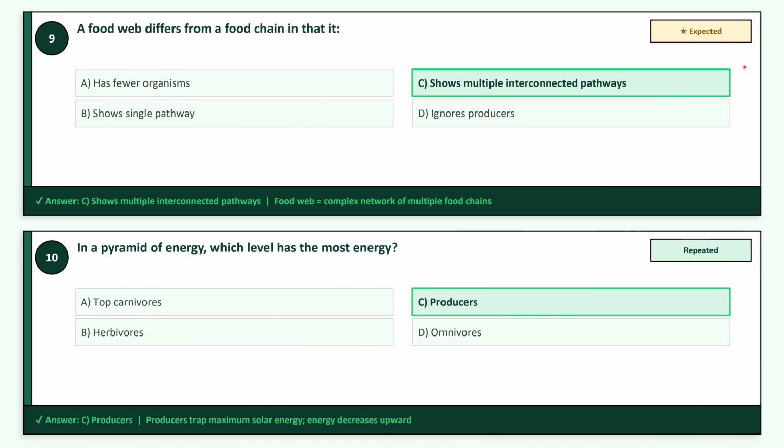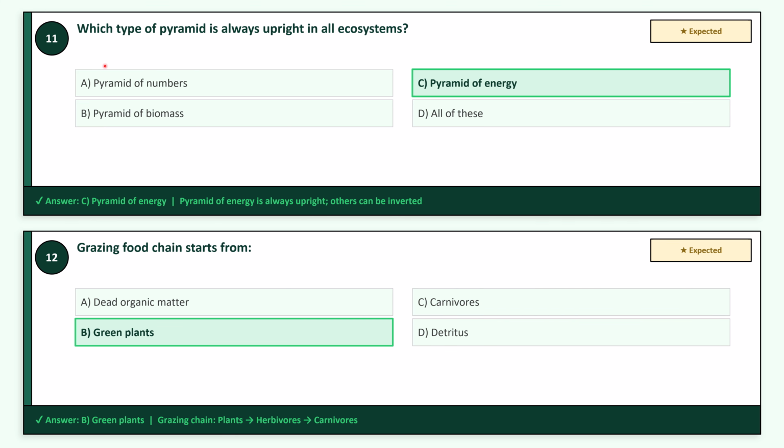Question 9, this is an expected question. A food web differs from a food chain in that, option C, it shows multiple interconnected pathways. Question 10, repeated question. In a pyramid of energy, which level has the most energy? It's option C, producers. Question 11 is an expected question. Which type of pyramid is always upright in all ecosystems? It's option C, pyramid of energy.